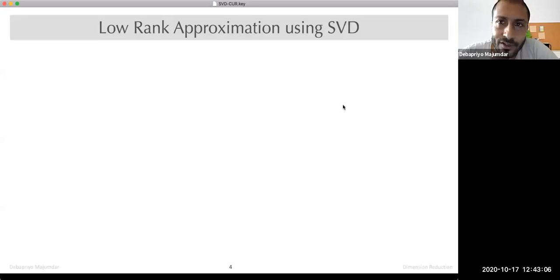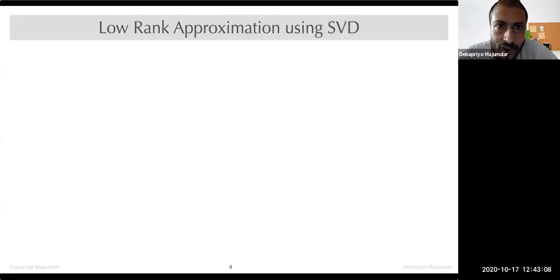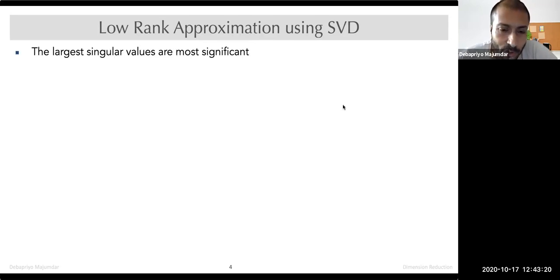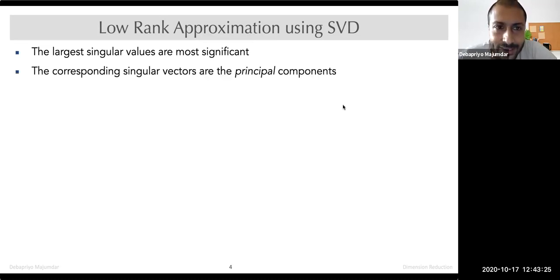Okay, so why are singular vectors useful? Because they are useful in giving us low rank approximation or lower dimensional approximations. How? We already showed intuitively that the largest singular values are most significant, right? And the corresponding singular vectors, the principal components, are more significant components. And the ones in the tail are not significant, so we think of them as noise.